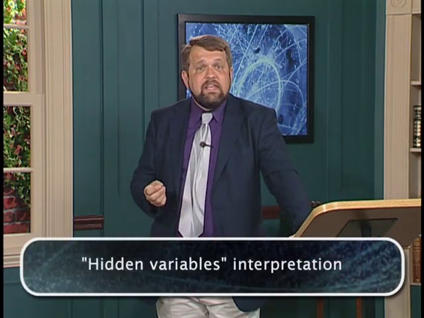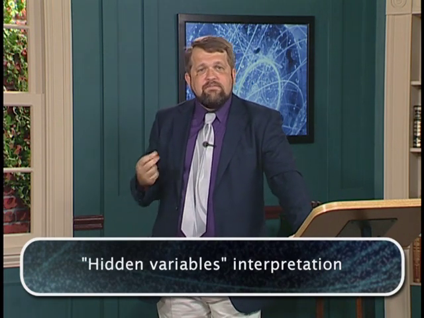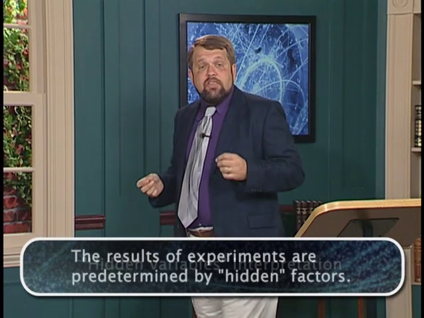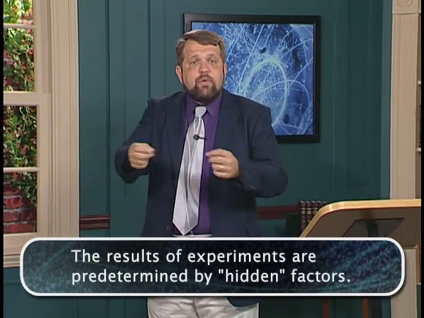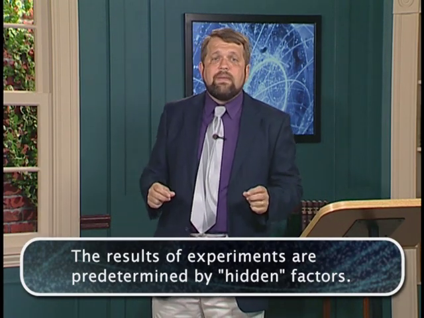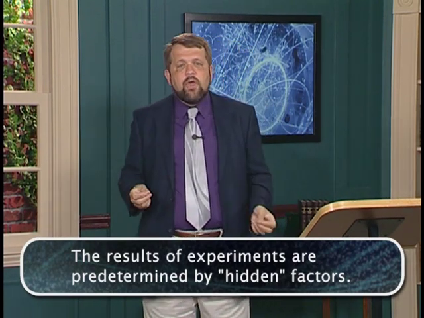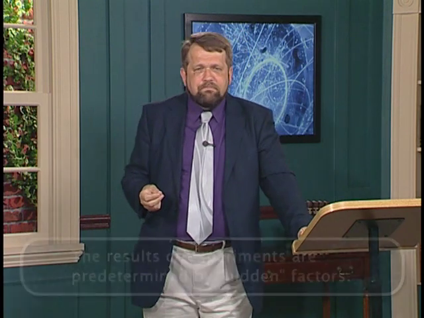Now, since the Copenhagen interpretation, two further interpretational frameworks have been constructed. One of these is the so-called hidden variables interpretation. In the hidden variables interpretation, the results of experiments are really predetermined by some hidden factors that we don't know. The probabilities of quantum mechanics simply reflect our ignorance of these secret variables that are going on in the system. Probabilities, in other words, reflect ignorance.